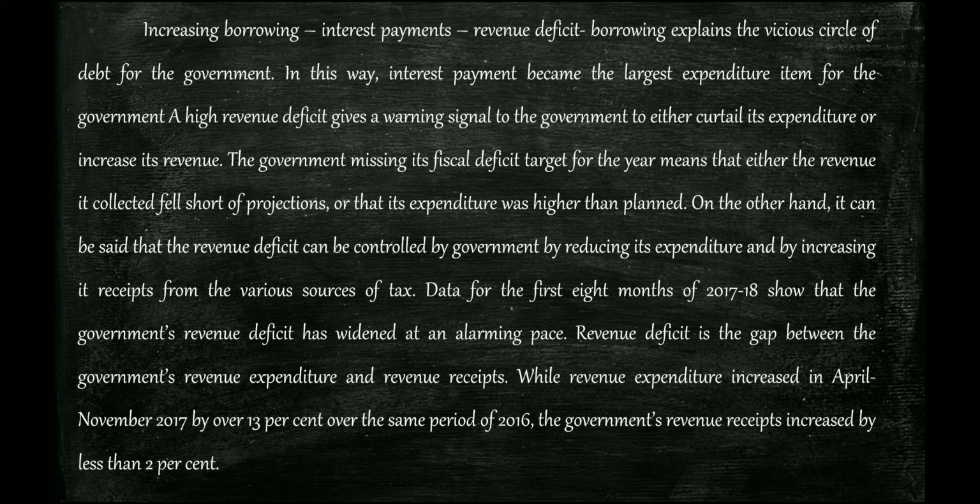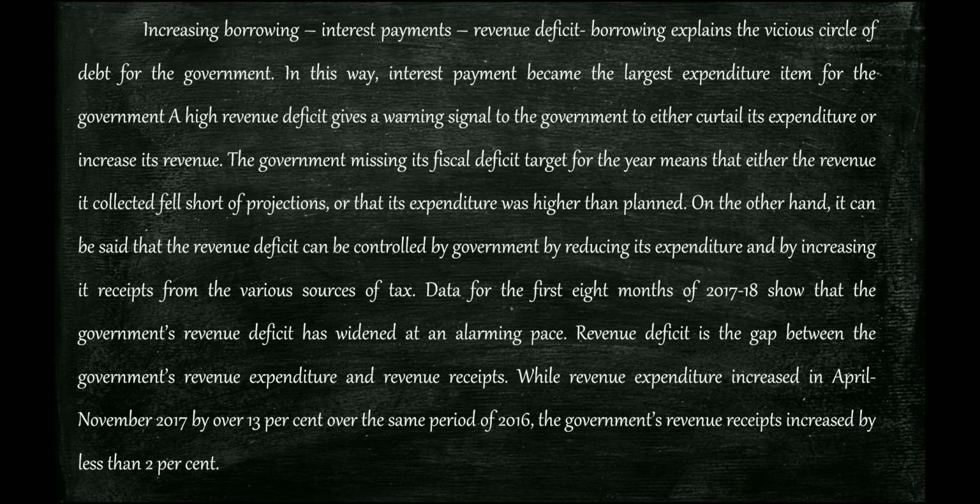Increasing borrowing, interest payments, revenue deficit, borrowing explains the vicious circle of debt for the government, which means this is happening like a cycle, right? Vicious circle in the sense, the circle keeps on going like that. First of all we borrow, then for what we borrowed we pay interest, and that creates a revenue deficit, and for that again we take borrowing. So it happens as a cycle. That is what it is trying to say.